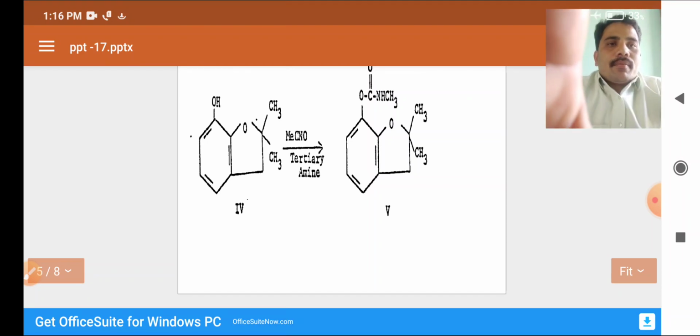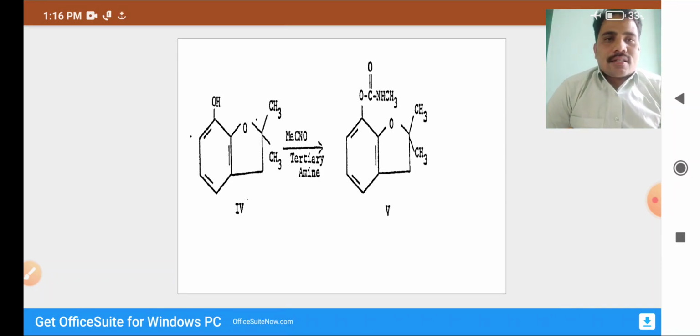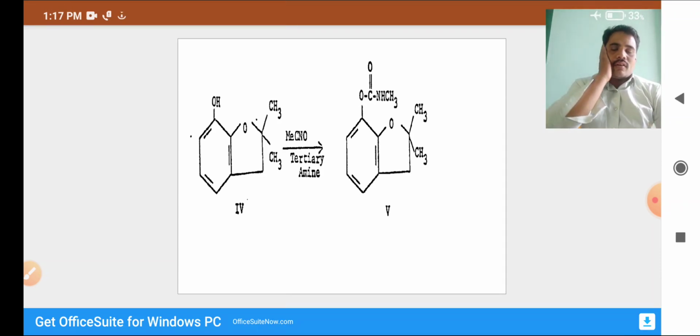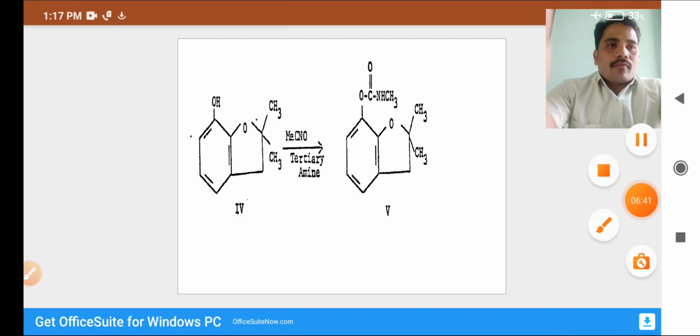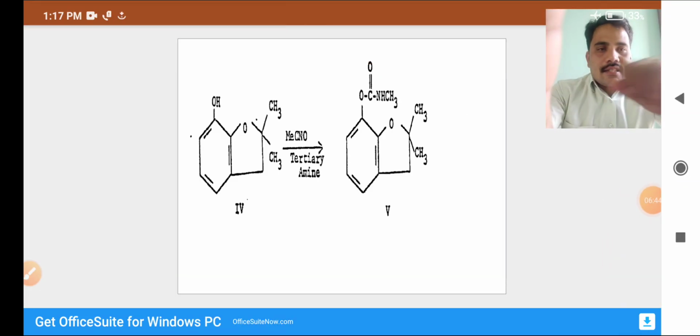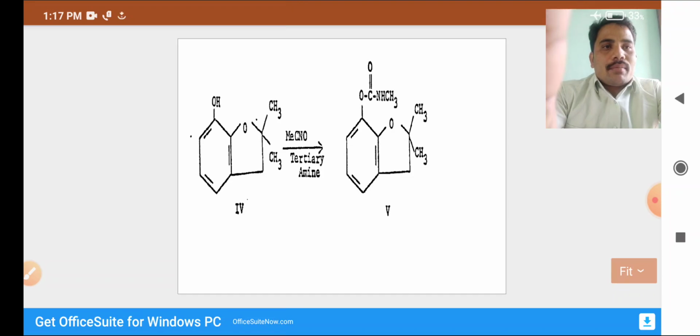Next, the simple synthesis of carbofuran uses the fused furan ring with a methyl cyanato group, with a tertiary amine to give carbofuran. In this synthesis there is a methyl isocyanate method and a non-methyl isocyanate method. Two methods are used for the preparation of carbofuran.